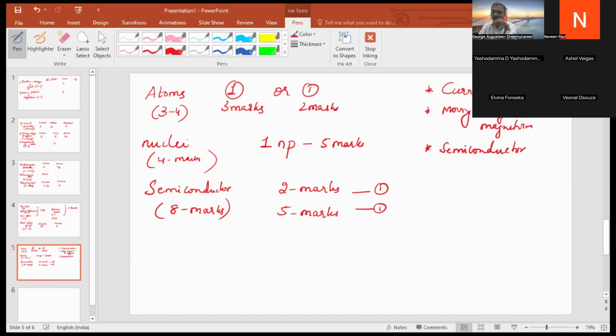You can expect a 5 mark derivation. This is mandatory, it is compulsorily asked from these chapters. Whatever chapters we dealt with, the chapters I have written now: current electricity, moving charges and magnetism, semiconductor, you have one 5 mark derivation. It is compulsorily asked.